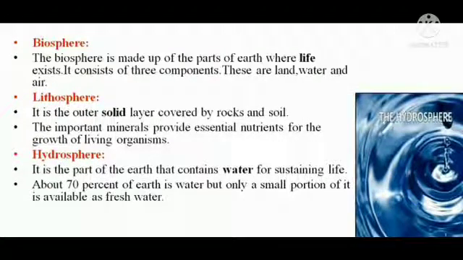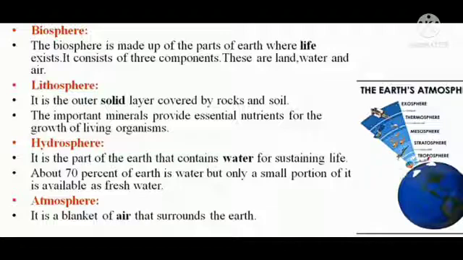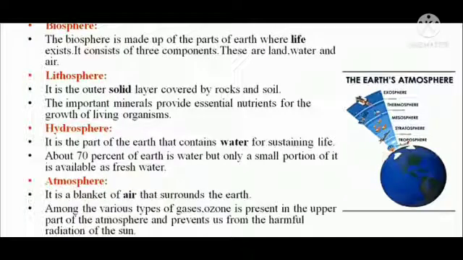About 70% of the earth is water, but only a small portion of it is available as fresh water. And the third layer is the atmosphere. It is a blanket of air that surrounds the earth. Among the various types of gases, ozone is present in the upper part of the atmosphere and protects us from the harmful radiation of the sun.